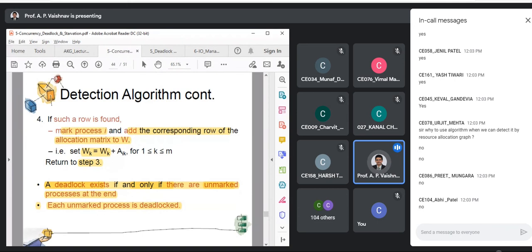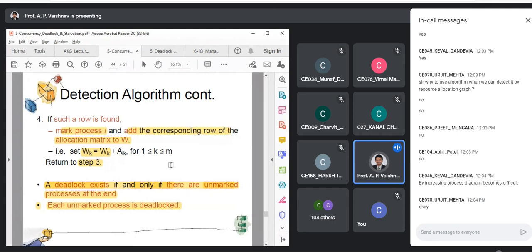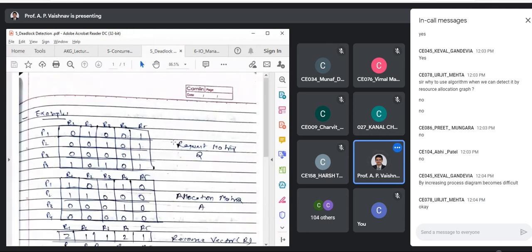A resource allocation graph is a good way to detect deadlock if there are a small number of processes. But in a real life situation, the number is very high. By increasing the processes, understanding the diagram is difficult, and drawing it is another difficulty. So that's why it is not used. It is just used as a notation to depict examples. Okay, so let me share that example with you.